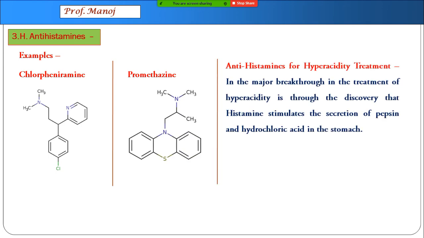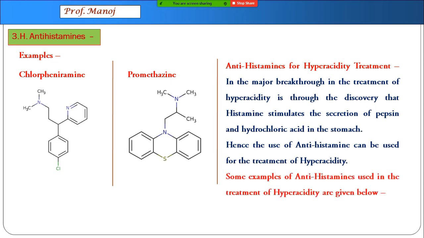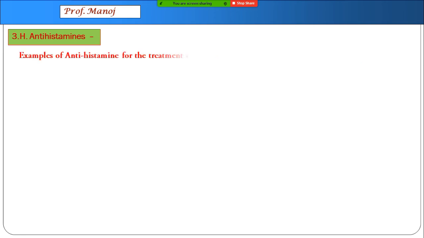Antihistamines were later tried for the treatment of hyperacidity also. But the antihistamines which work for cough and cold are not going to work for hyperacidity because the action is totally different. So let us study which antihistamines can be used for the treatment of hyperacidity.